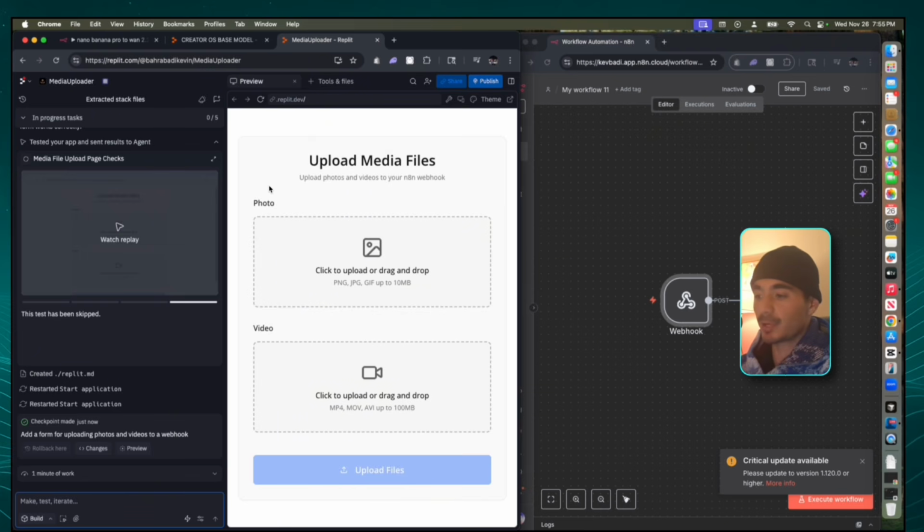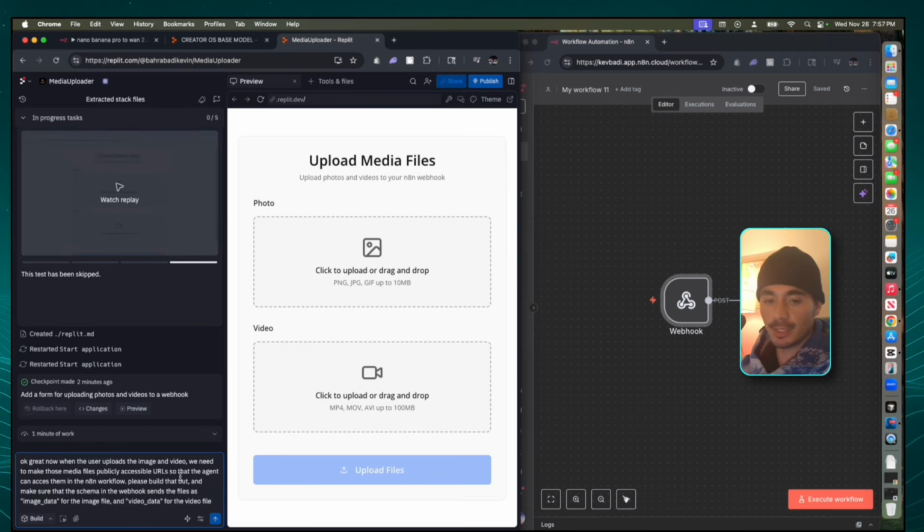And so that's what my next prompt's going to be here. I'm going to read it out. When the user uploads the image and video, we need to make these media files publicly accessible URLs so that the agent can access them in the n8n workflow. Please build that out and make sure that the schema in the webhook sends the files as image data and video data so that we can differentiate the two. I'm just going to send that in.